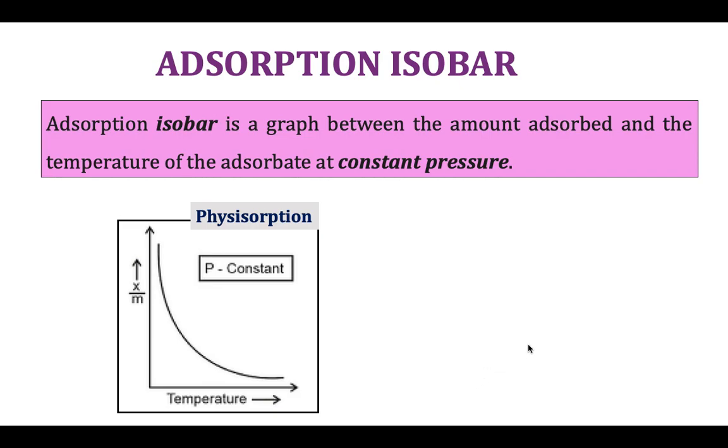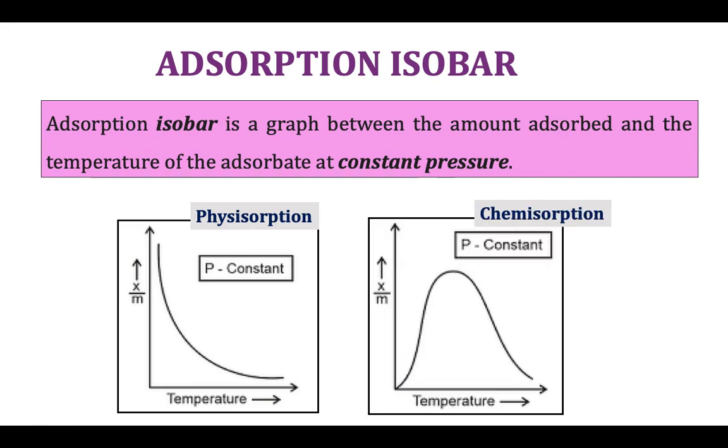As the temperature increases, the gas molecules acquire more and more thermal energy, which enables them to desorb from the surface of the adsorbent. That is, the extent of adsorption decreases with increase in temperature. So as the temperature increases, the rate of adsorption decreases. This is for a physisorption process.